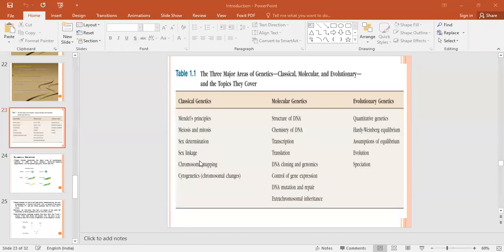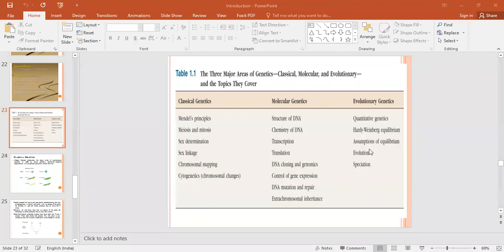Then sex linkage. First of all, what is meant by linkage? Then what is meant by sex linkage? Then chromosomal mapping. You can map a particular type of chromosome. So what are the methods? You have to learn those. Then cytogenetics. Cytogenetics means the study of chromosomes, so you have to study chromosomes properly. All these topics are covered under classical genetics.